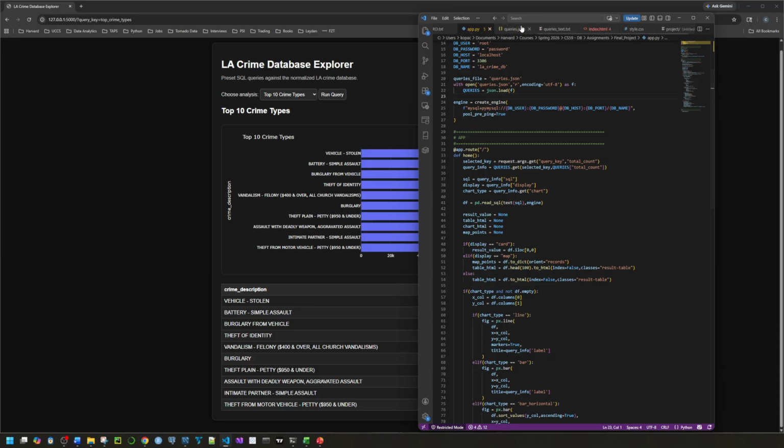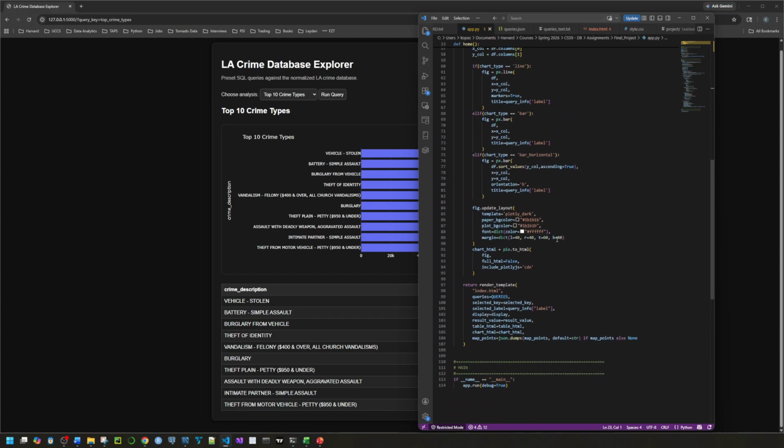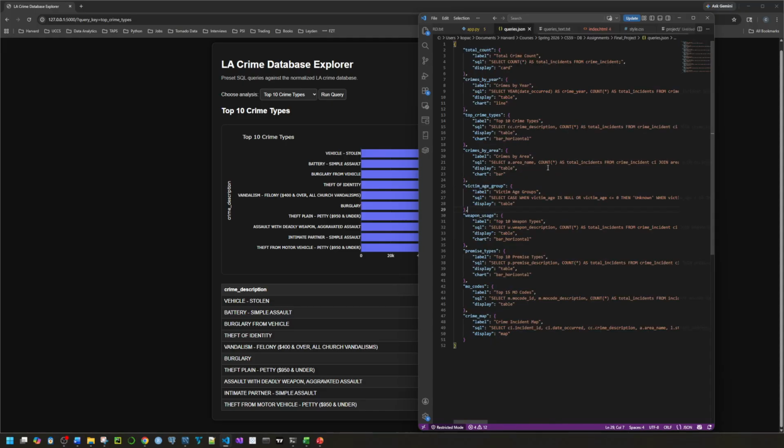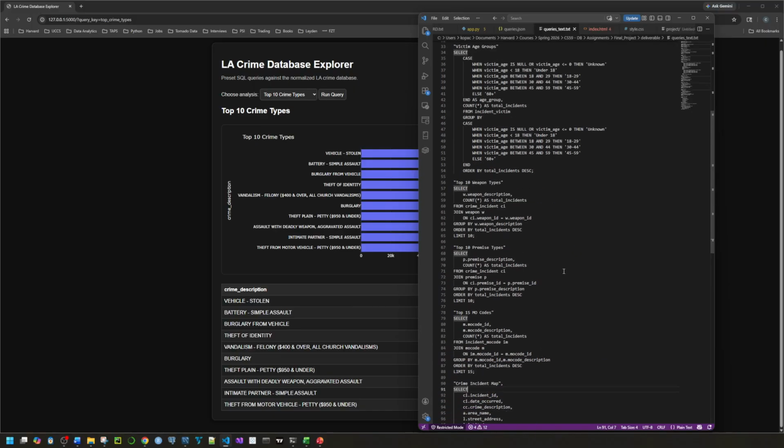The code for the app itself is provided in the deliverables for the project. It's very straightforward. Just set up a Flask app and then render it. The queries are pre-selected and they are all stored in JSON. However, because they are in JSON, the query string is all on one line, which is not readable for humans. So I've also provided a human-friendly version of all the different SQL queries that the app will run to interact with the database.